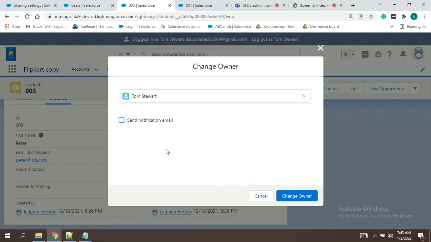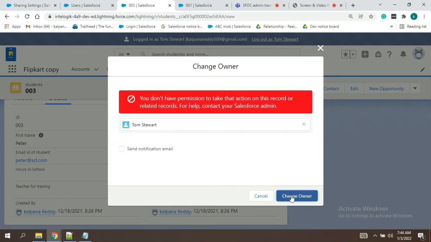So, whenever we are giving the permissions from profile and permission set, only that time is it possible for us to change the ownership and delete the record. From sharing rules, manual sharing, and what else? Yeah, these two things, we can never delete or change the owner. Okay, even role also we can have that access.